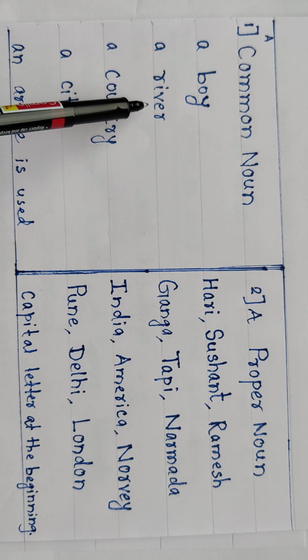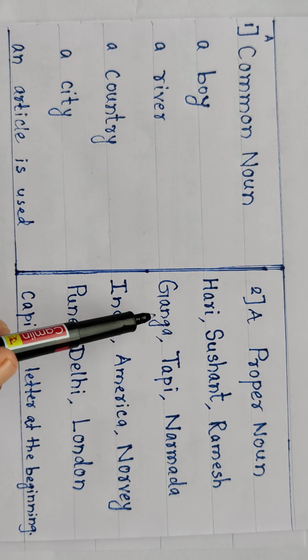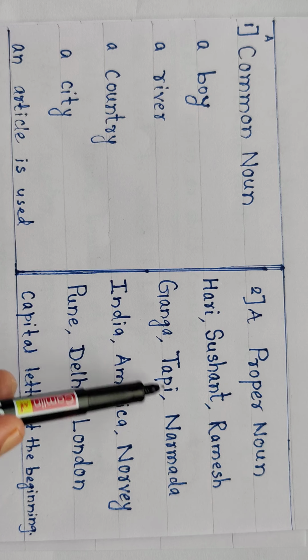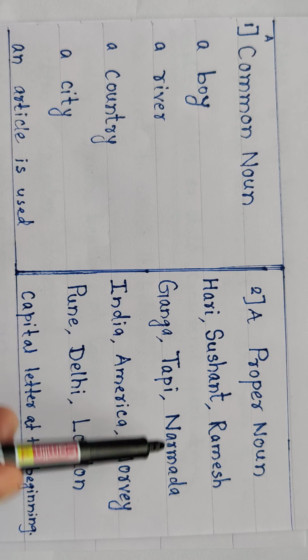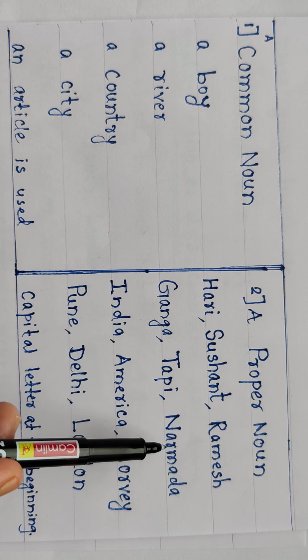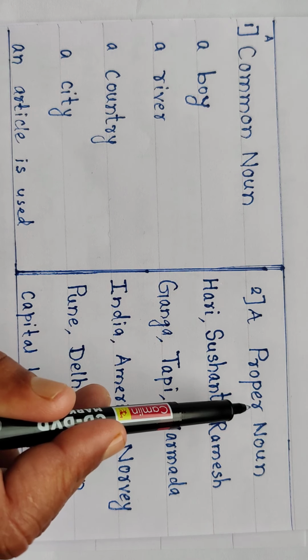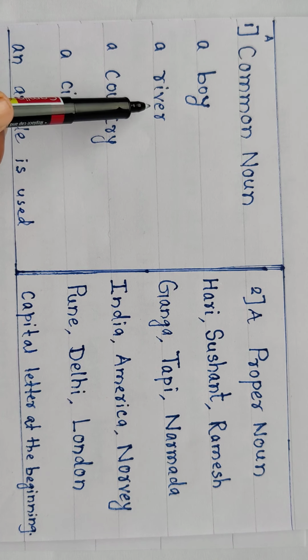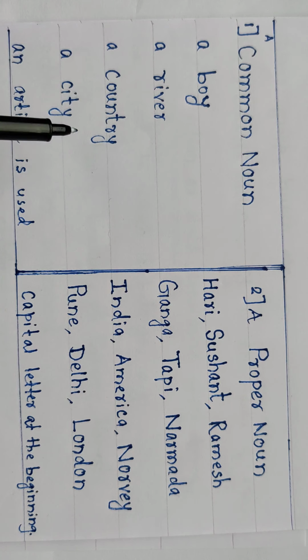Secondly, a river, that is a common noun. Ganga, Tapi, Narmada, all these three are also rivers, but there is a specific name for that particular river. Therefore Ganga, Tapi, Narmada, these are proper nouns. And river, it is a common name, therefore it is a common noun.